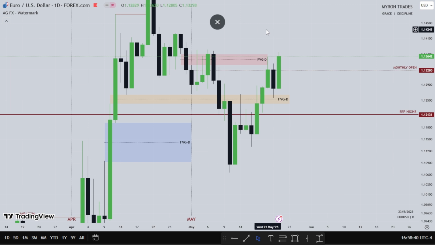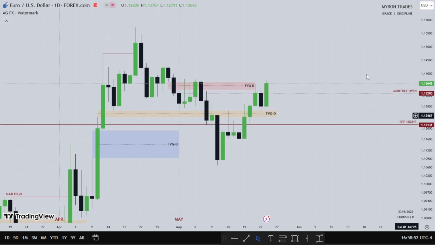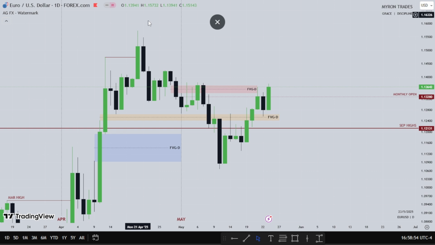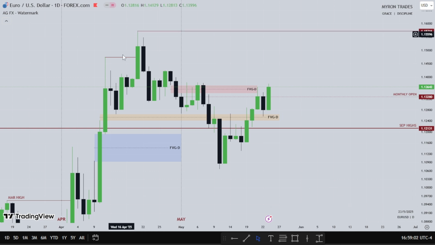So pound was stronger than euro for the week. Hence dollar was bearish. So this is Euro USD, and these are April highs. Euro USD hasn't even traded near its April high at all, while pound has taken out its own April highs.